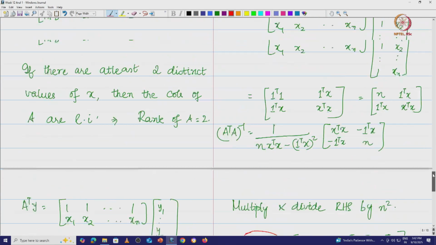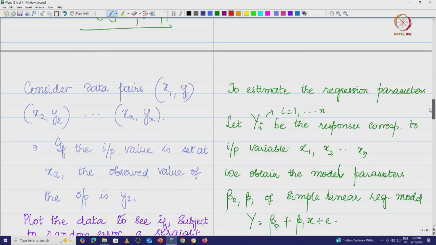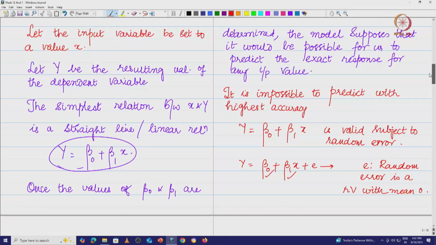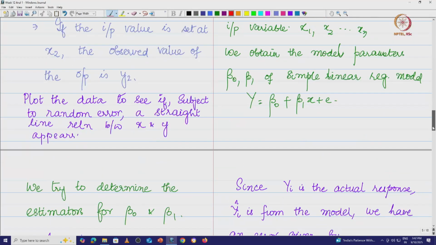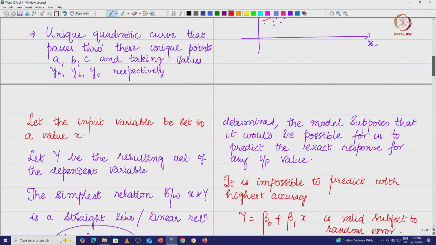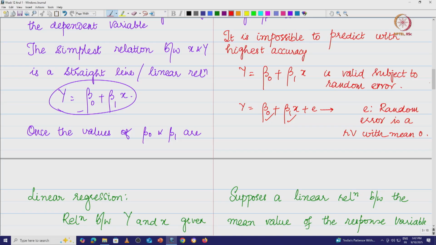And for the estimators part, I have used Introductory Statistics by Sheldon Ross, so you can refer to that for the initial part.